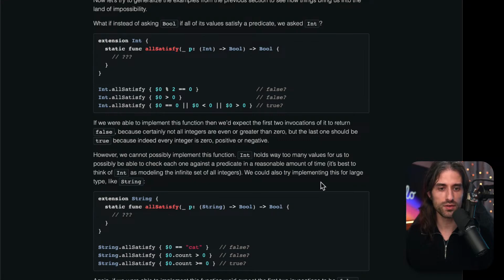Int holds way too many values for us to possibly be able to check each one against the predicate in a reasonable amount of time. It's best to think of Int as modeling the infinite set of all integers.